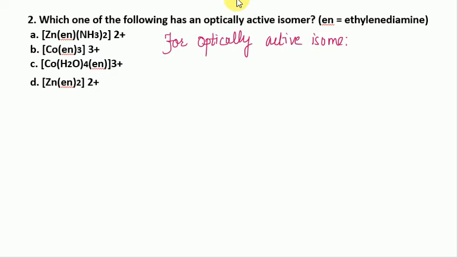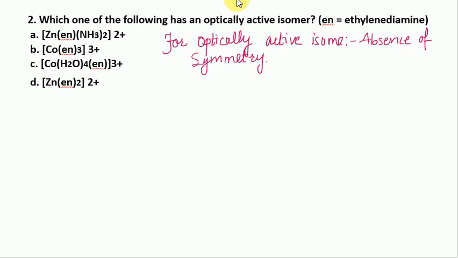There must be an asymmetric molecule, meaning absence of symmetry. Either plane of symmetry or axis of symmetry should not be there, and then that molecule will be optically